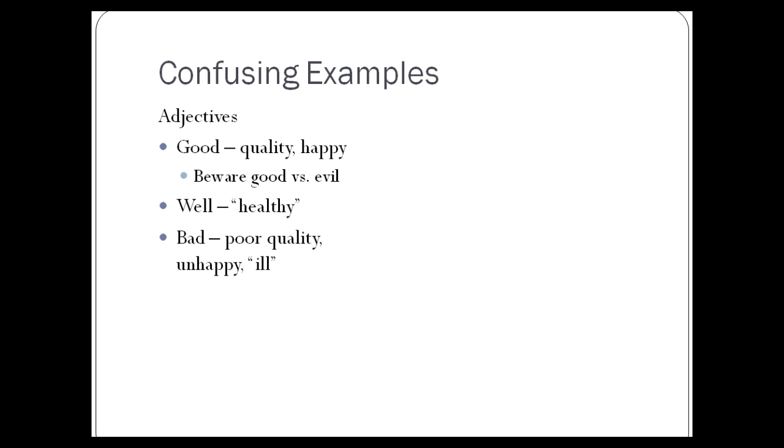Well is an adjective only when it refers to healthy. In fact, you could argue that healthy is a better and more precise word choice than well. And so if you can replace well with healthy in a sentence, you probably should be using healthy or its equivalent anyway. Bad refers to something that's of poor quality, a thing of poor quality, a person of poor quality, a place of poor quality. It also can mean unhappiness, or you can replace it with the synonym ill, as opposed to well.